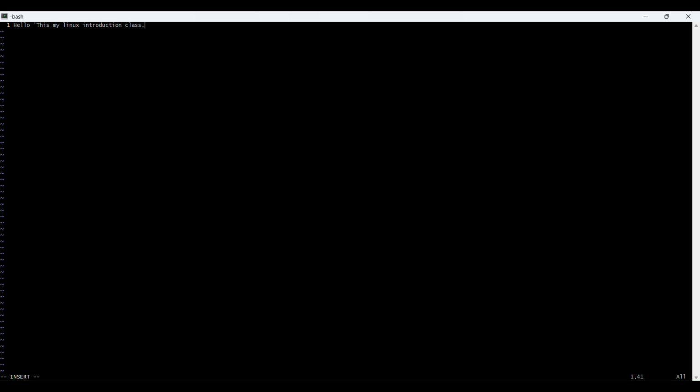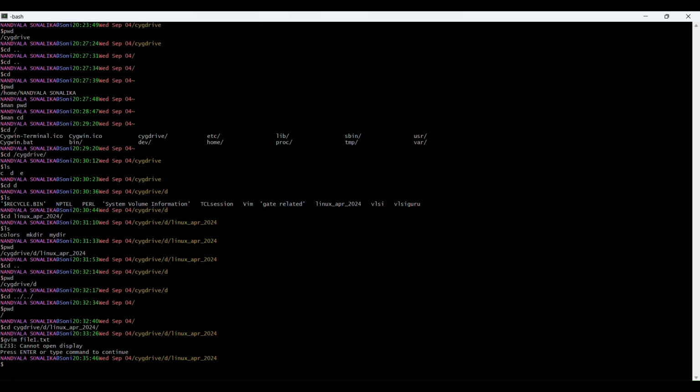If you want to save this, you need to go to escape mode. You need to click on ESC, which is present on your laptop keyboard. Click on ESC, shift colon W. If you just click on shift colon W, it saves, but we need to come out from this window. You need to go to the terminal. You need to give shift colon W Q. Q means quit, quit from this window.